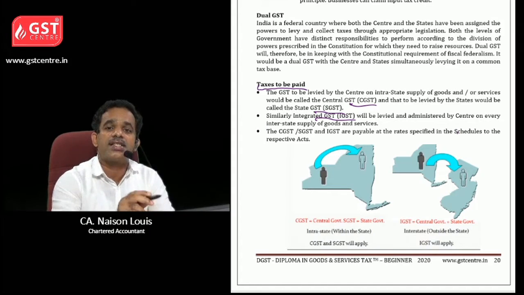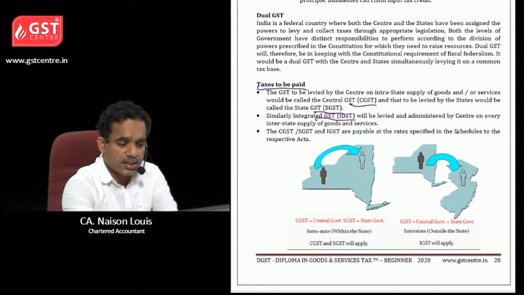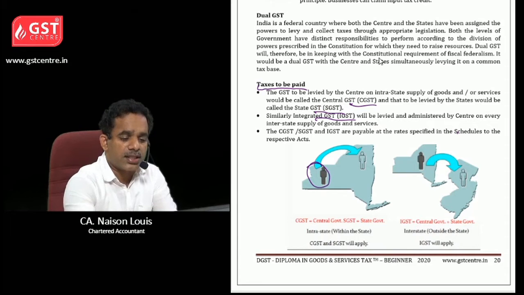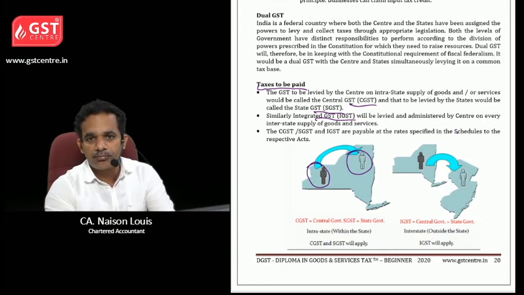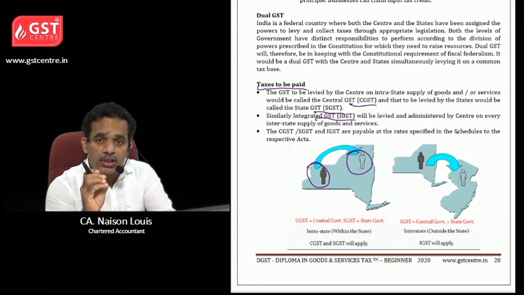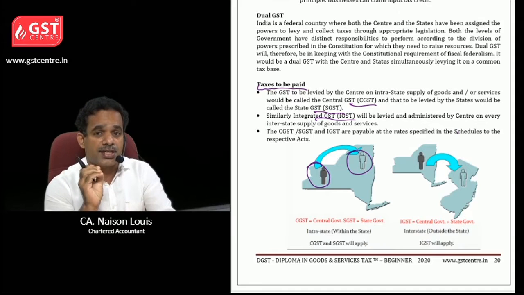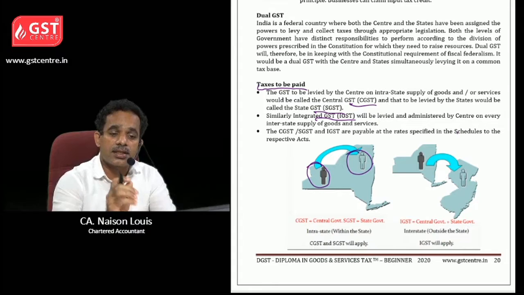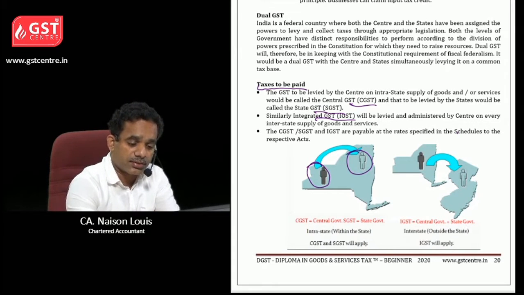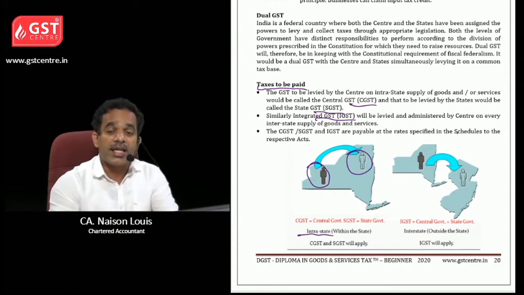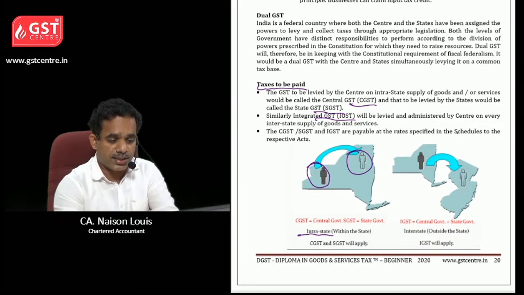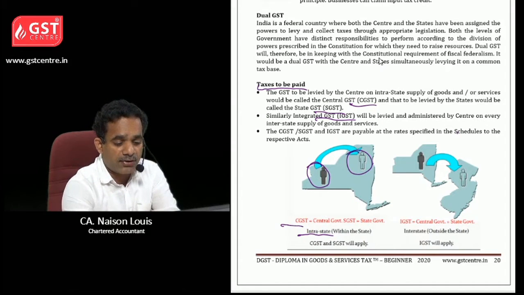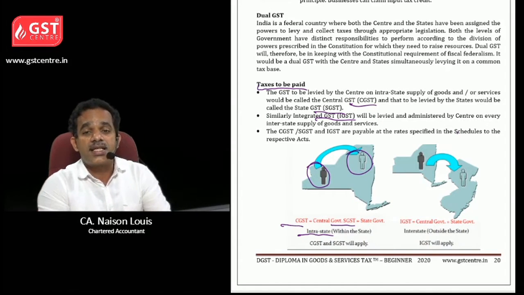If you look at this image, it will be very clear. Here the supplier is this one and the buyer is this one. Both persons are in the same state. That supply is called intrastate, meaning within the state, and the taxes that will be levied will be CGST and SGST.